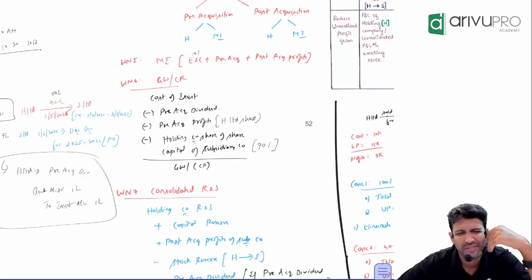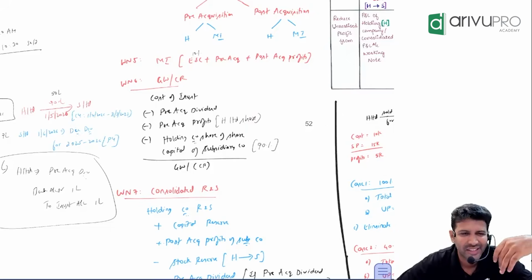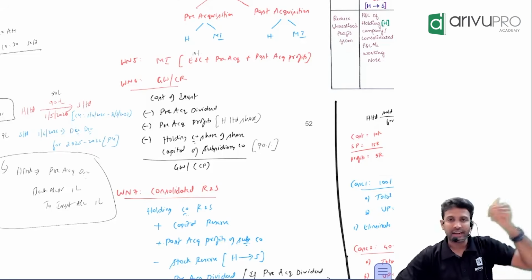We'll talk about that. I'm just touching upon the main things. There are multiple ways the bonus question can be asked, but all of those are number driven. Can I go further? Yes. All right, so working note number 6 is over.